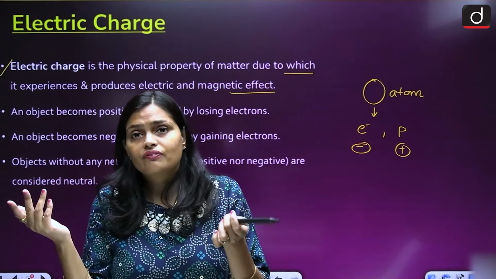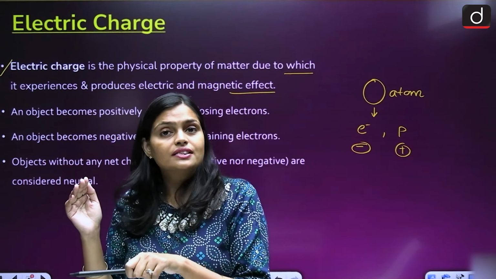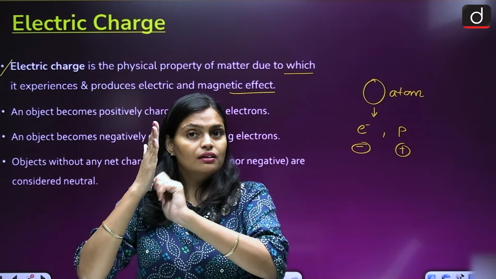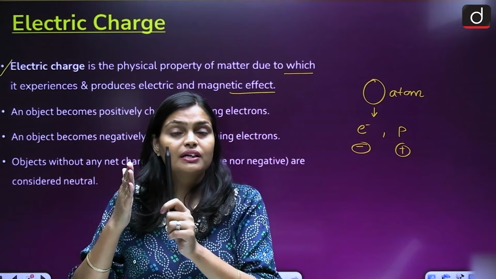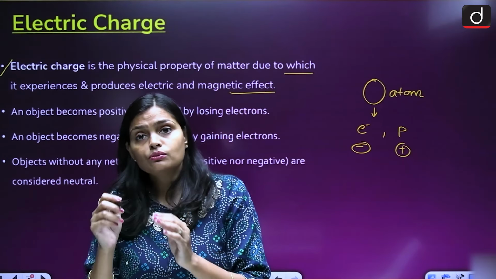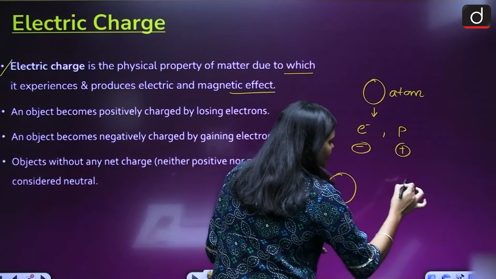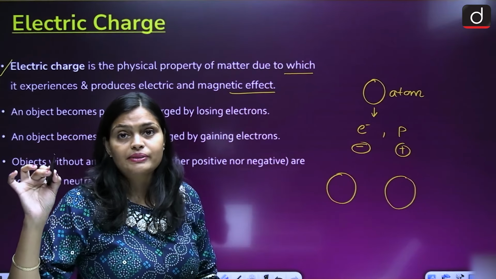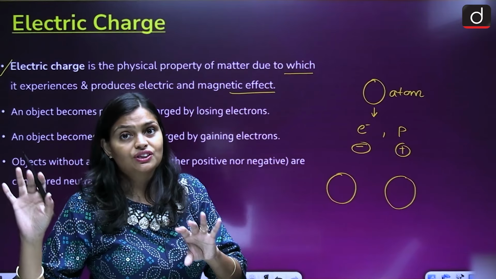When do we consider them electrified? Once you start rubbing the glass rod with the silk cloth, the charges are transferred. Initially the atom is electrically neutral, neither positively charged nor negatively charged.